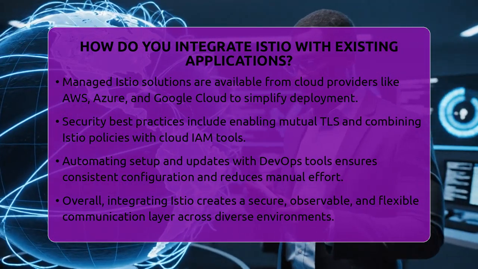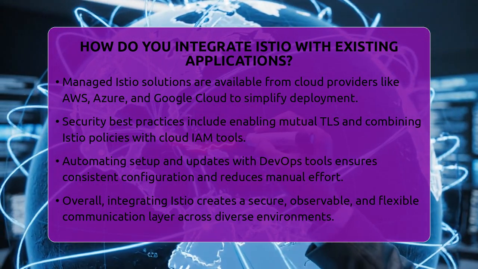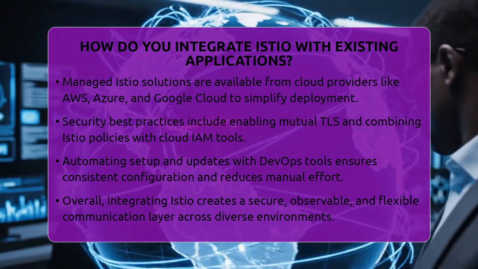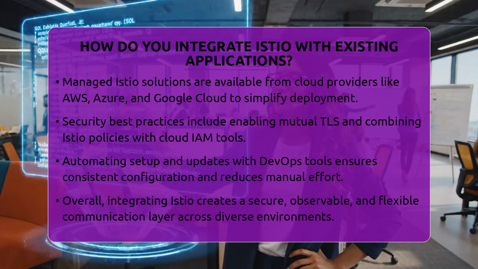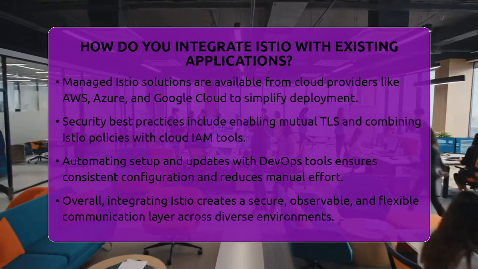Use infrastructure as code scripts and continuous integration pipelines to install, configure, and update Istio consistently across environments. This way, your mesh stays current and reduces manual errors.